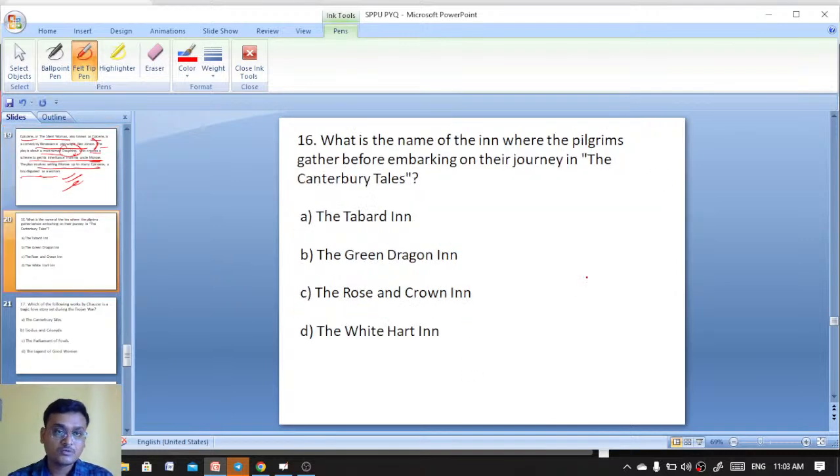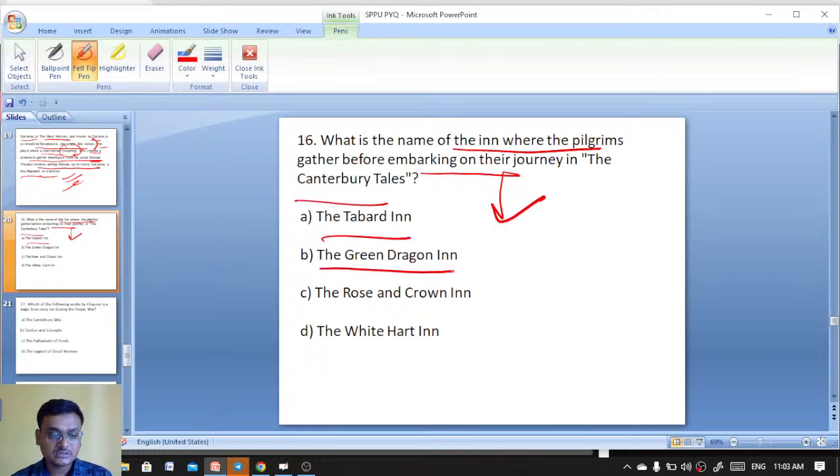Chalo. What is the name of the inn where the pilgrims gather before embarking on their journey in the Canterbury Tales? The Tabard Inn, the Green Dragon Inn, the Rose and Crown Inn, the White Hart Inn. 16 is on screen. 16 is the Tabard Inn.